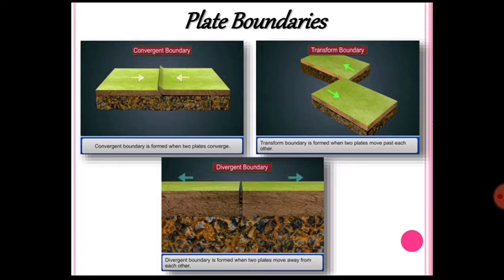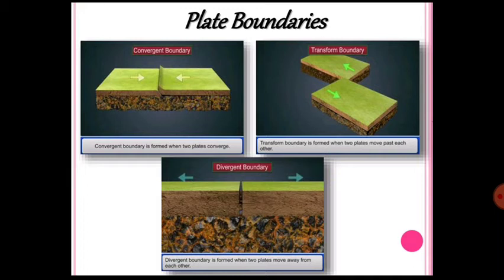The third one is the transform plate boundary. What is that? Basically, you see the last one here, see the arrows as well. Here the plates are moving away from each other, but in a zigzag way. Two types of plates are just passing by each other, but in a zigzag motion, in zigzag directions. So that's why they neither collide, nor are they destroyed.